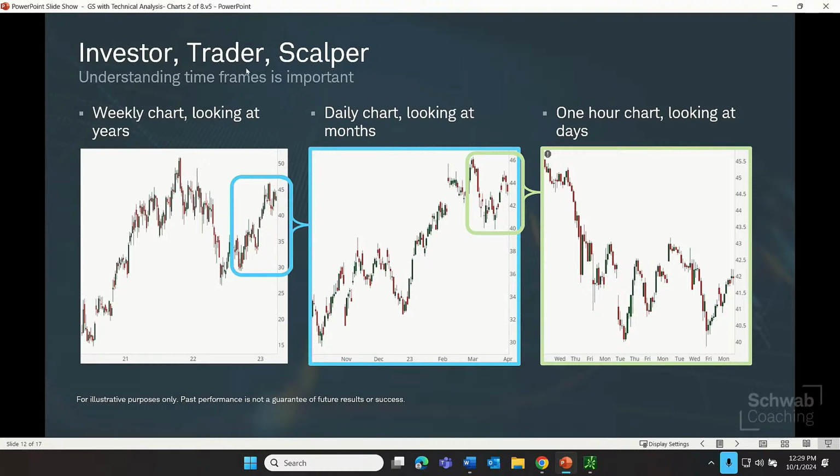Now, our traders are typically using something like a daily chart, and they're just looking at a period of maybe weeks to months. These are those sorts of position traders who are looking at maybe getting in and out over the course of a week, maybe several weeks, maybe a couple of months. They'll give the greatest emphasis to that daily chart. Interestingly enough, the techniques applied on the weekly chart or the daily chart or even our hourly chart might be very much the same, just using a different time frame. So our trader, commonly using daily charts.